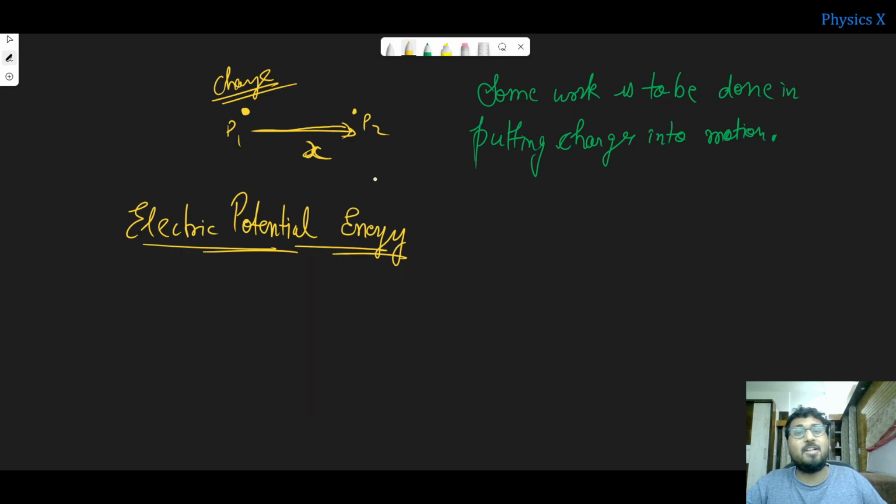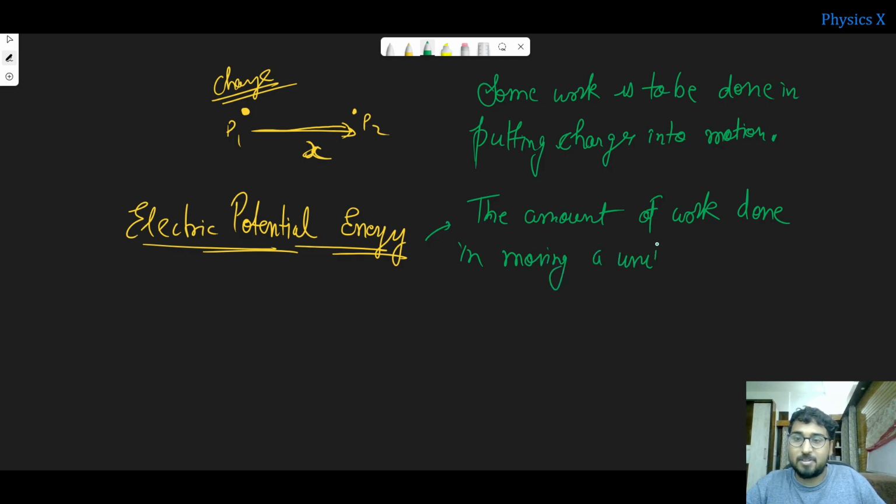Electric potential energy is the amount of work done in moving a unit charge.